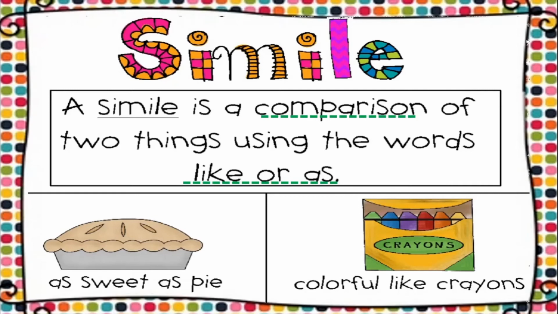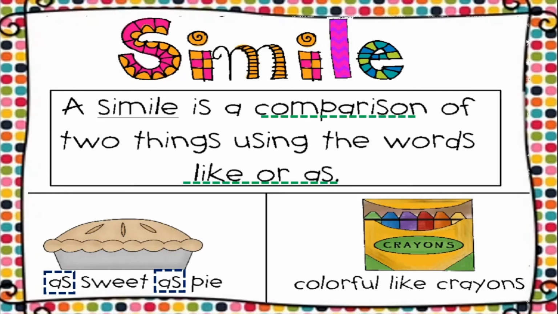So look here at the example. As sweet as pie. So pie means a kind of a cake. So it is sweet, isn't it? Cakes are sweet. So as sweet as a pie. So you're comparing someone and you're saying that that person is as sweet as a pie.